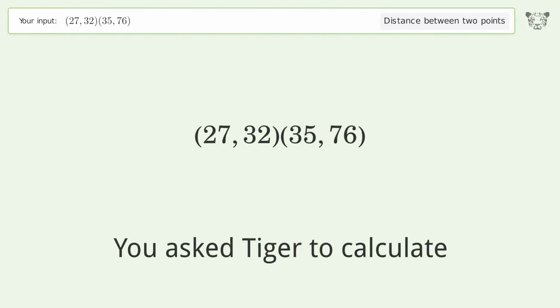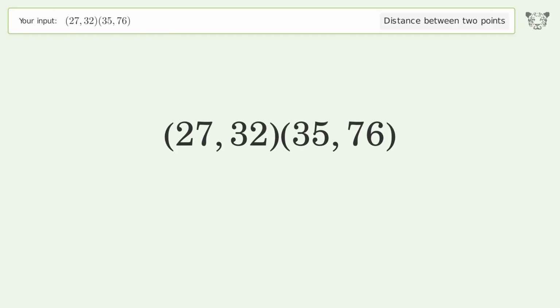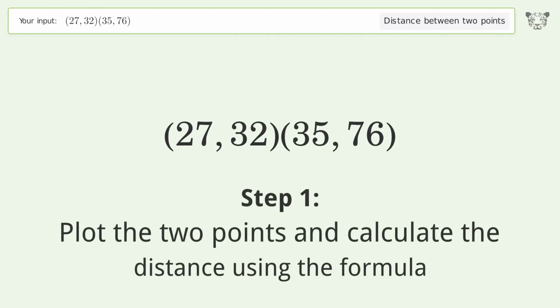You ask Tiger to calculate. This deals with the distance between 2 points. The distance between the 2 points is the square root of 2000, or 44.721. Let's solve it step by step. Plot the 2 points and calculate the distance using the formula.